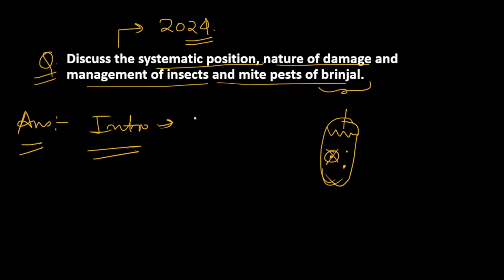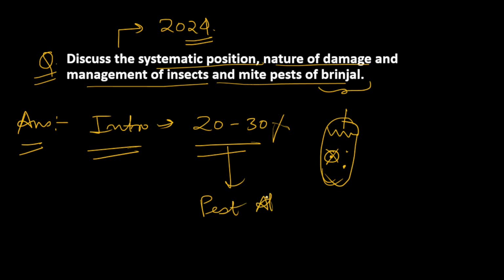So for the introduction, you can write: we all know, although this is not accurate data but a rough figure, around 20 to 30% of losses are seen in vegetables generally due to pest attack. In some vegetables it is more, in some it is less, but it is rough data. For every vegetable you can write some particular data if you want; that would make your answer more beautiful, but if rough data is written, it is okay. Now let's move to the answer. First of all, you will see systematic position.